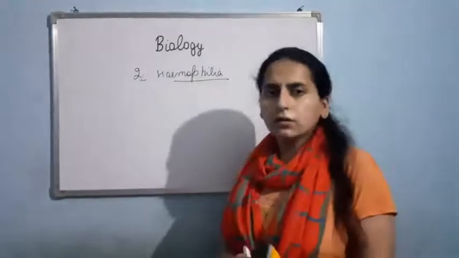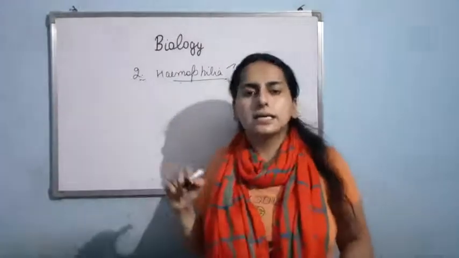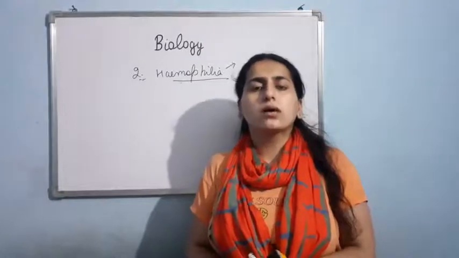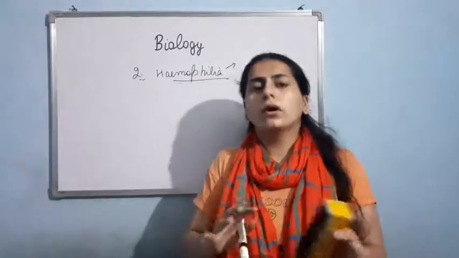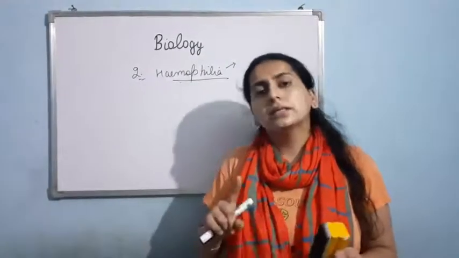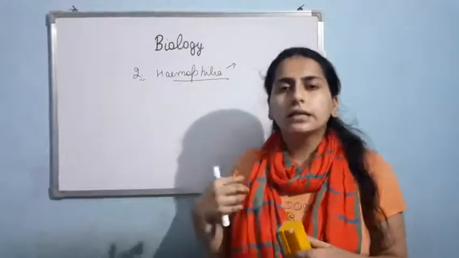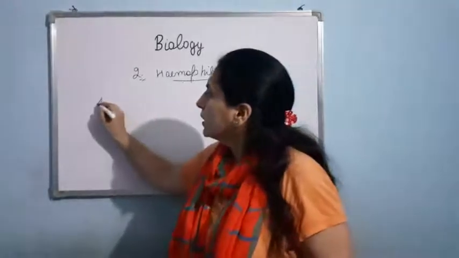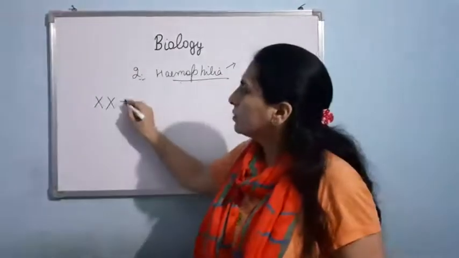Now let me make a cross. One thing, as I told you, hemophilia is an X-linked recessive disorder, and X-linked recessive disorders are quite common in male. They are rare in case of female, but common in case of male. Generally the females are carriers. We have three conditions. Suppose in the normal female we have this condition. This is a normal female.